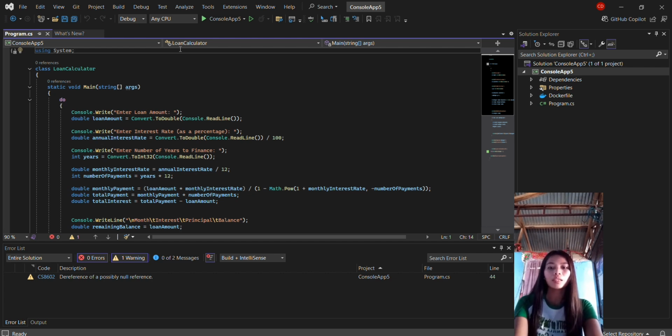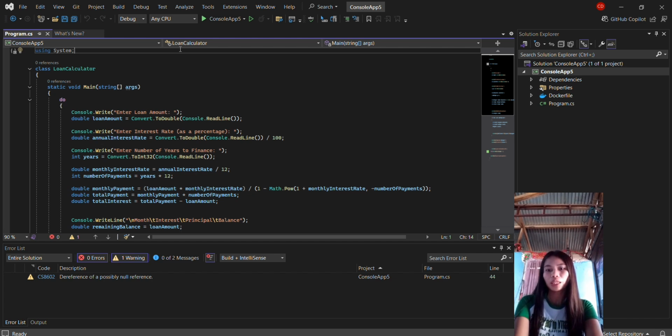Second is the class and Main method. The class SpeedingTicketCalculator defines a class that encapsulates the program logic. The Main method is the entry point where execution begins. It declares a Boolean variable to control whether the program should continue running.